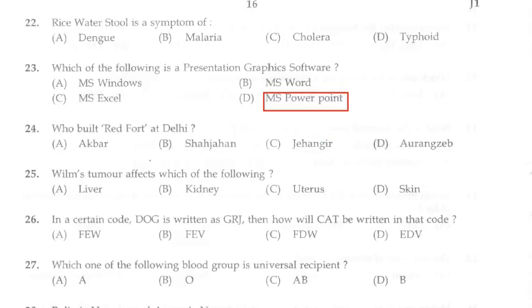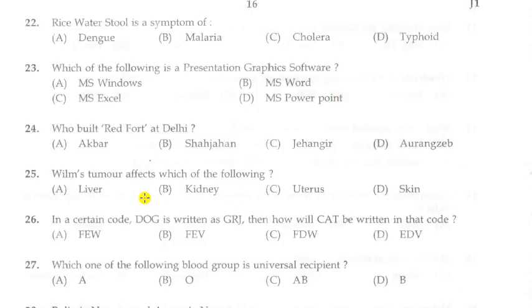Next question. Who built Red Fort at Delhi? Options: A. Akbar, B. Shah Jahan, C. Jahangir, D. Aurangzeb. Answer is B. Shah Jahan. Emperor Shah Jahan started construction of Red Fort on 12 May 1638 when he decided to shift his capital from Agra to Delhi.